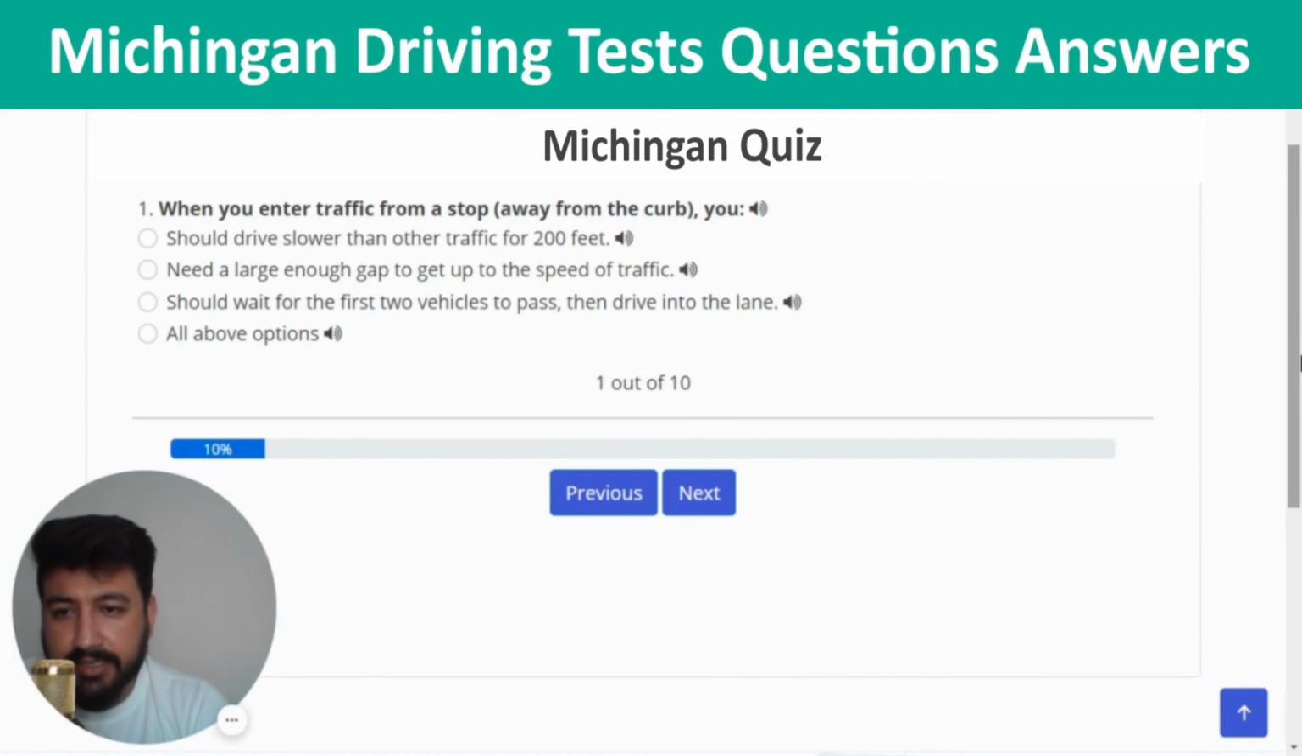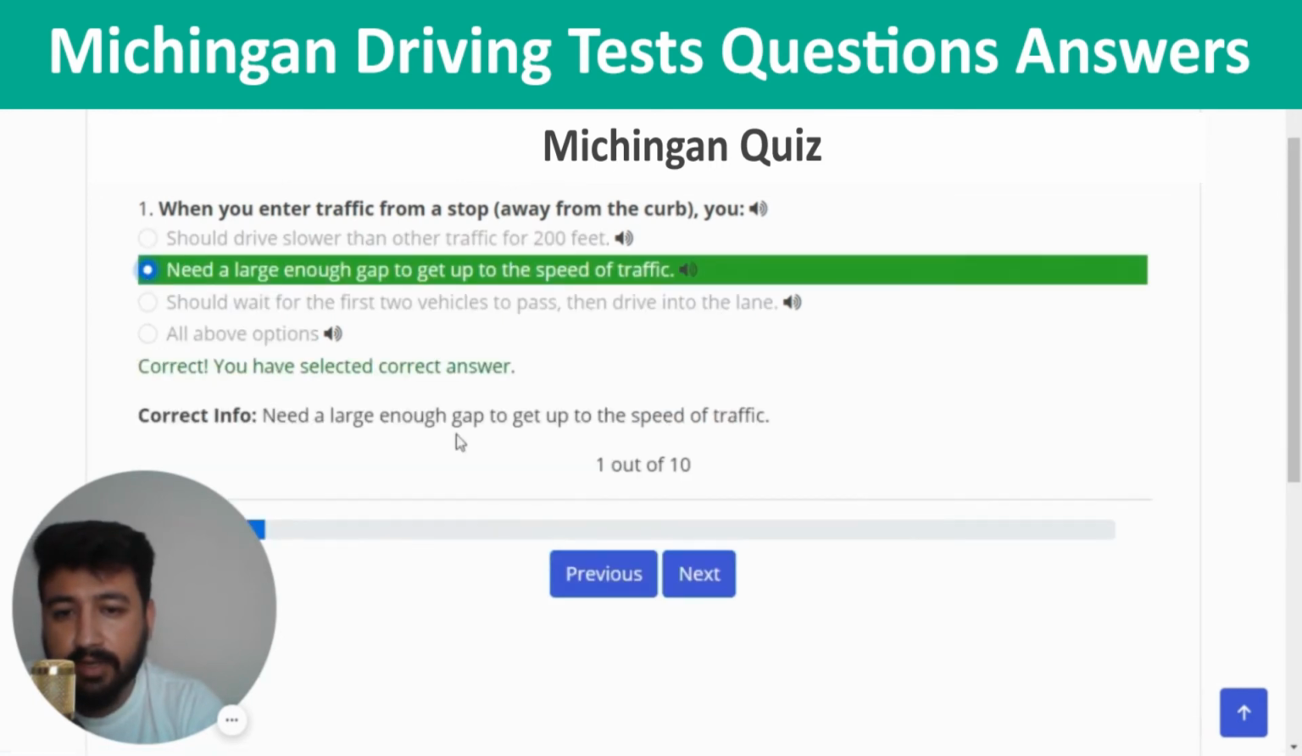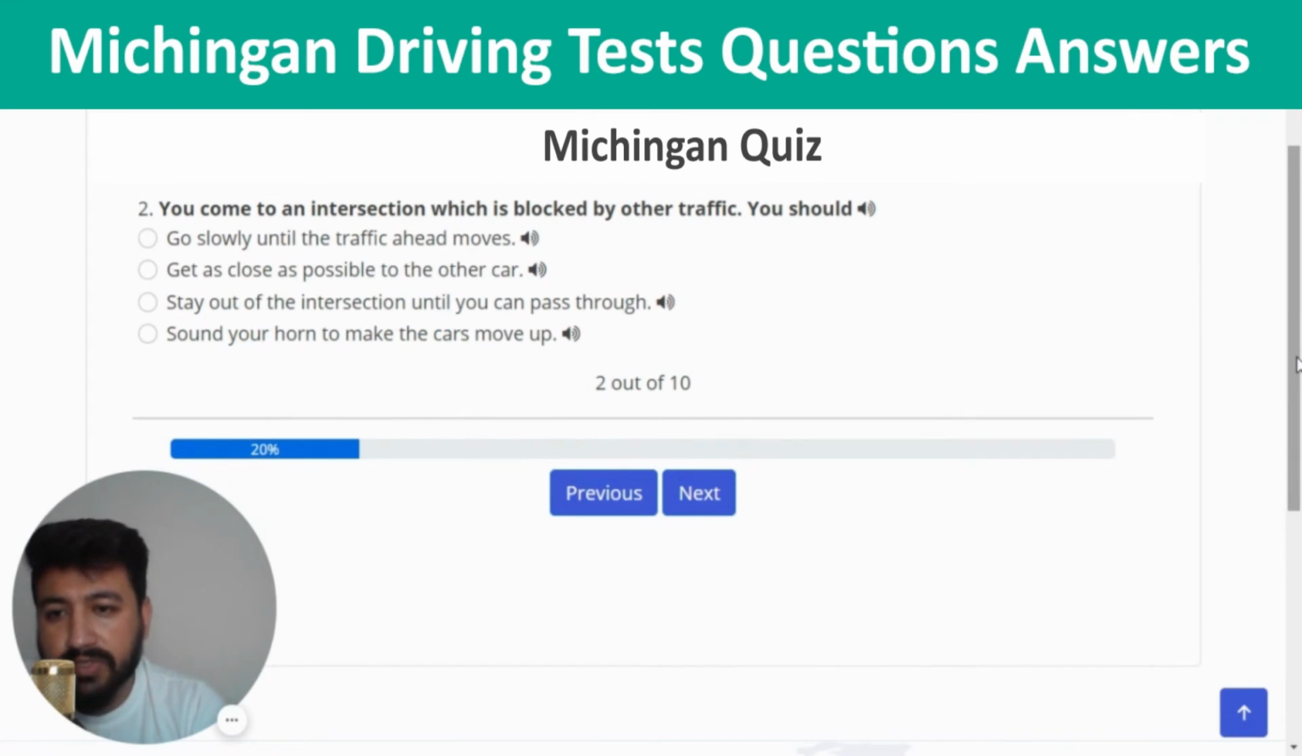The first question is when you enter traffic from a stop away from the curb, you. The right answer of this question is need a large enough gap to get up to the speed of traffic. So I'm going to click on the second option. Yeah, this is the correct one, and next. The second question of quiz number 4 is you come to an intersection which is blocked by other traffic. You should. The right answer of the second question is stay out of the intersection until you can pass through. So I'm going to click on the third option.